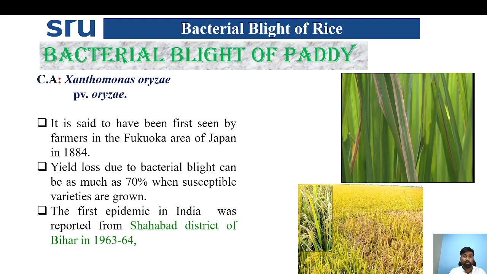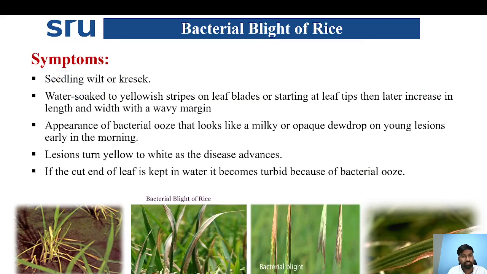Then coming to an important bacterial disease in rice, which is bacterial blight of paddy, caused by the pathogen Xanthomonas oryzae pv. oryzae. It was first seen by farmers in the Fukuoka area of Japan in 1884. Yield loss due to bacterial blight can be up to 70% when susceptible varieties are grown. The first epidemic in India was reported from Shahabad district of Bihar in 1963 and 64.